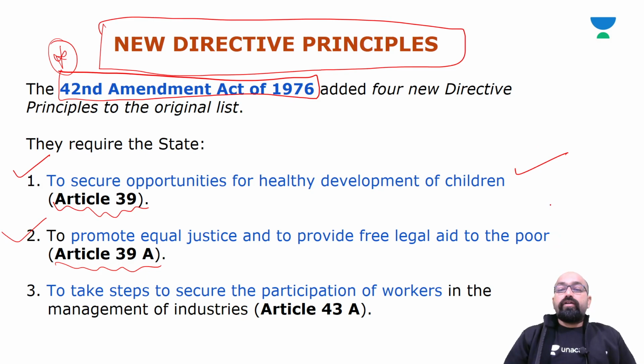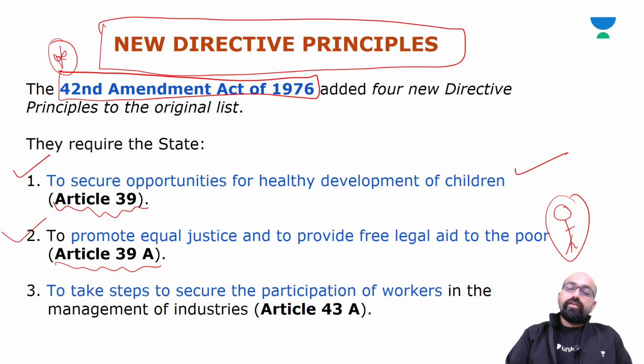For example, if a person is not in a capacity to afford any legal advisor or services due to his poor condition, then under equal justice the state will provide free legal aid to this man, as mentioned in the DPSPs. Article 39A deals with this.